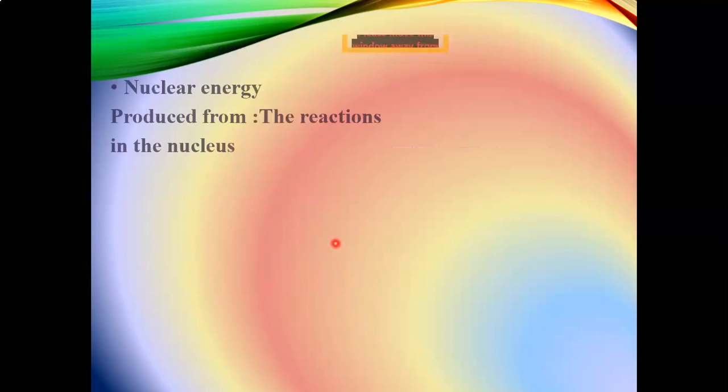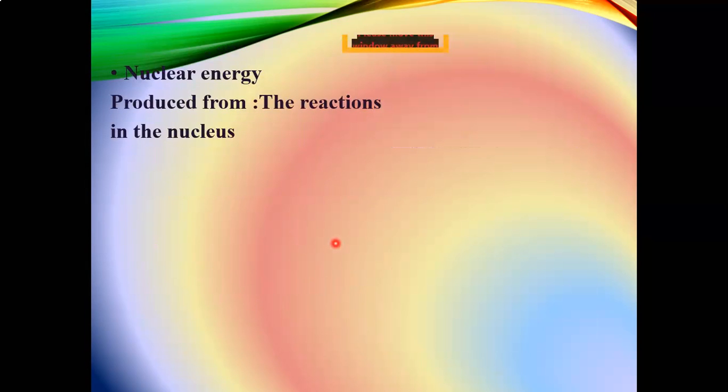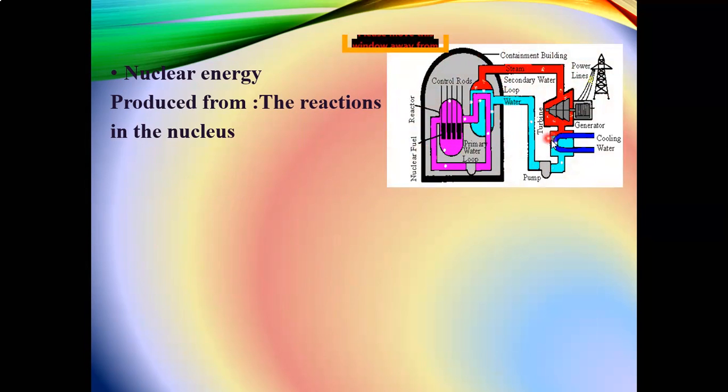Number five, nuclear energy. In its peaceful way, we are using it in the nuclear reactor to generate electricity. But nuclear energy can also be used in making nuclear weapons, unfortunately.